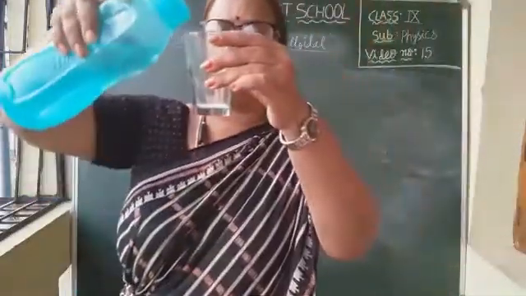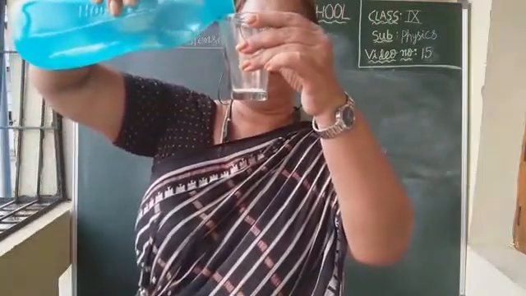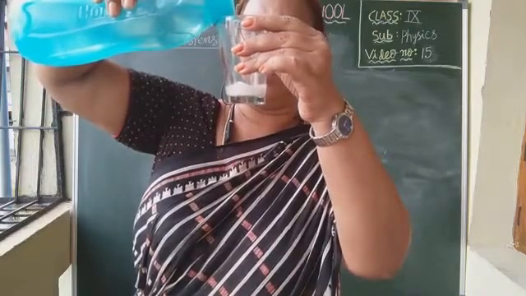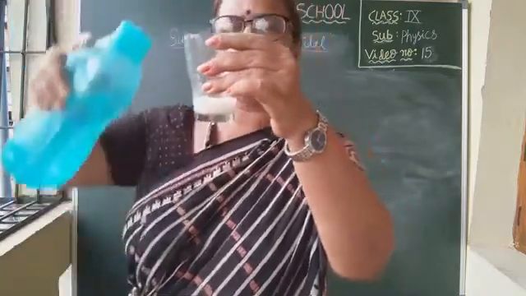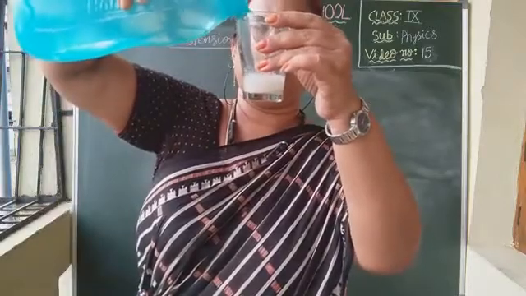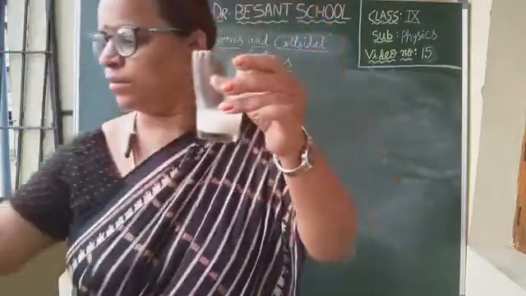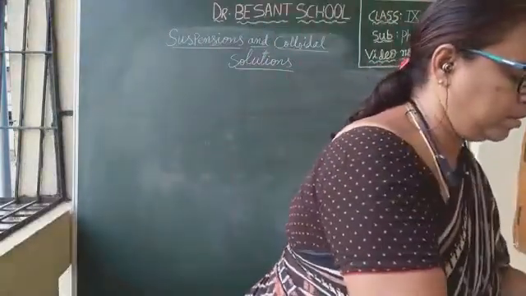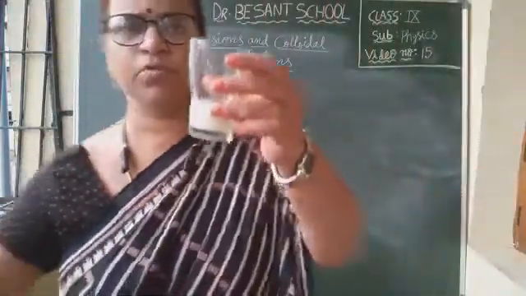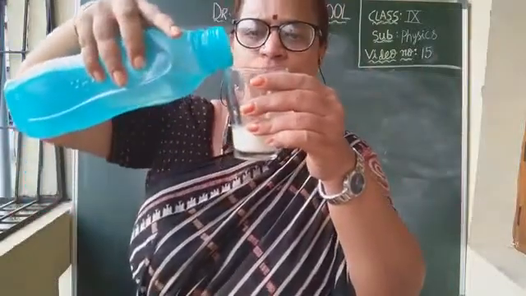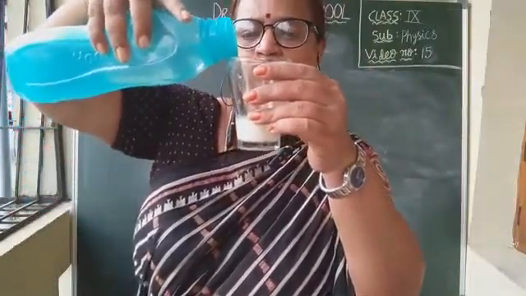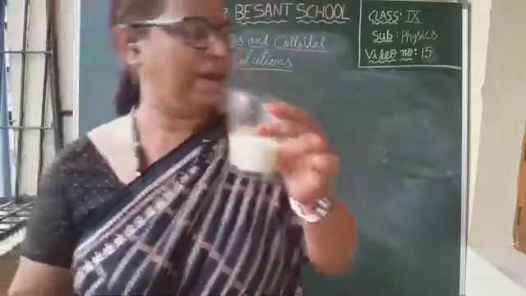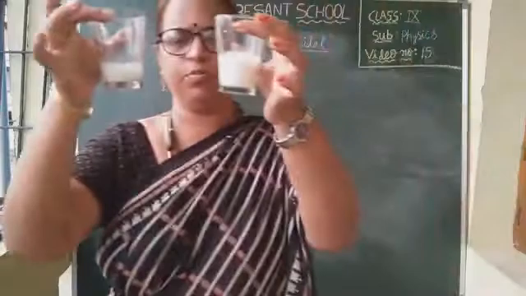I'm adding some amount of water, first for the chalk powder, see. Okay, some amount of water. And in the same way, let me add some amount of water to this milk also. Some amount of water for milk as well as for chalk powder, for both.